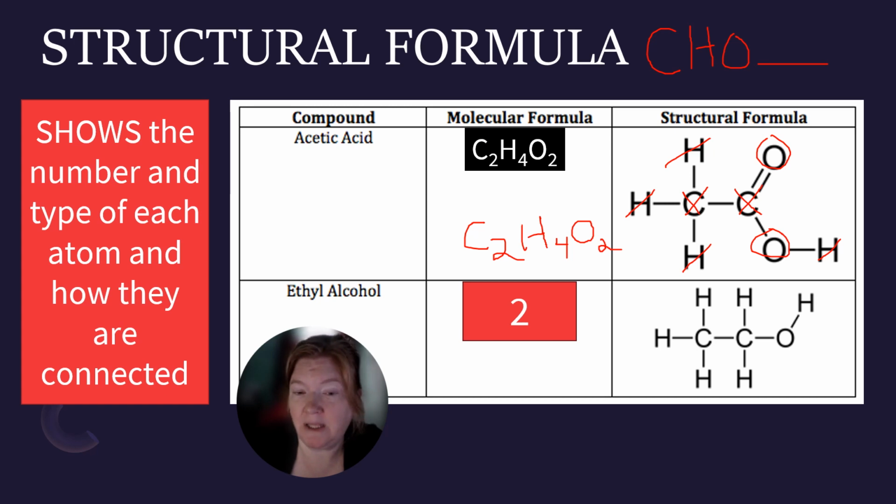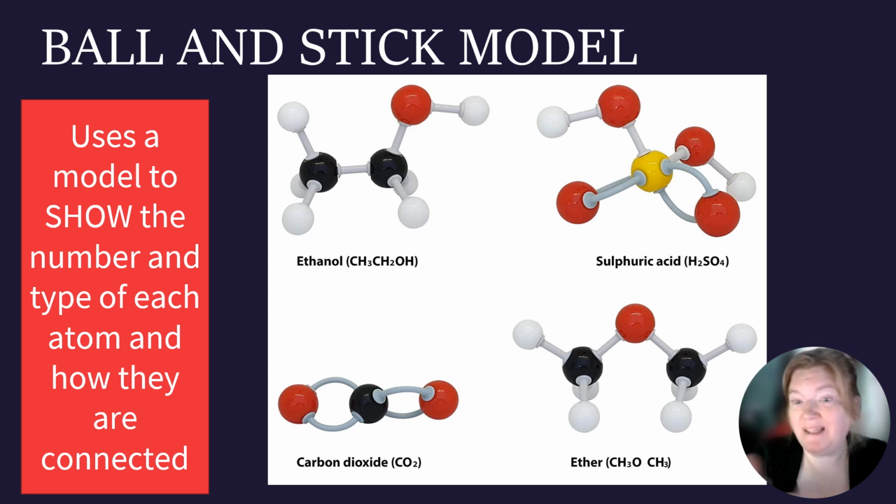And then when I look at the next one, I do the same thing. So what do you get for this one? Yes, C2H6O. All right, then the ball and stick model is what we make with the model kit. It actually shows the number and type of atoms, how they're connected, and it gives us a little bit better representation of the three-dimensional structure.